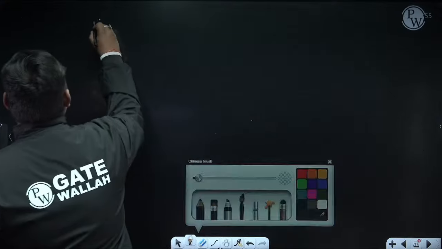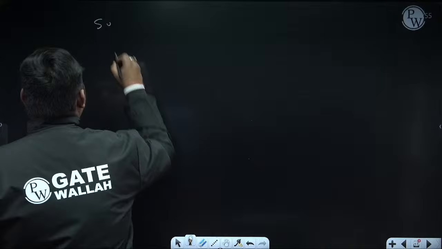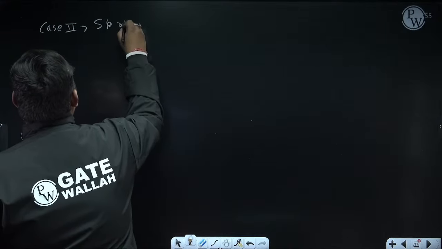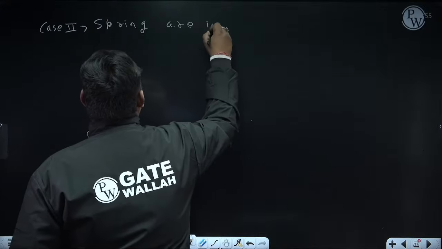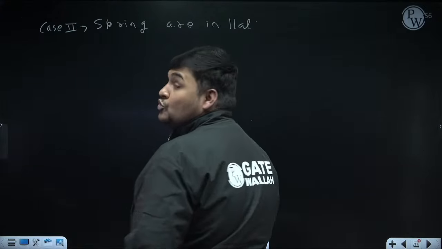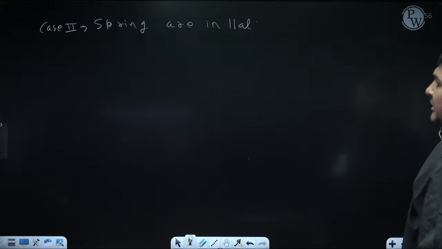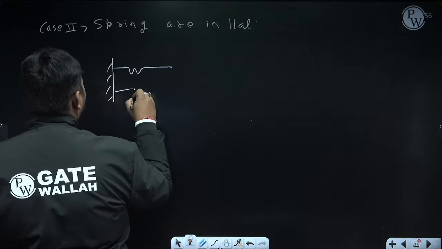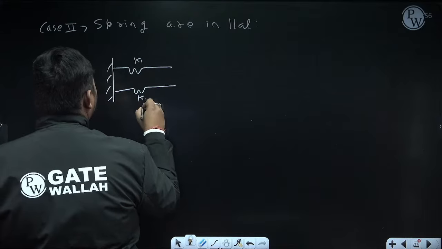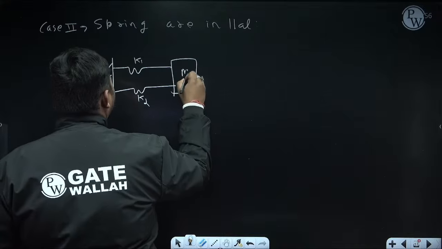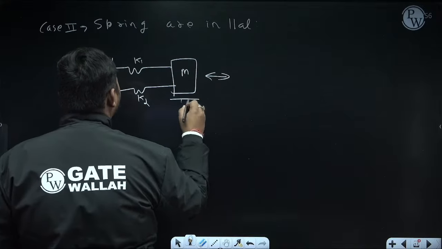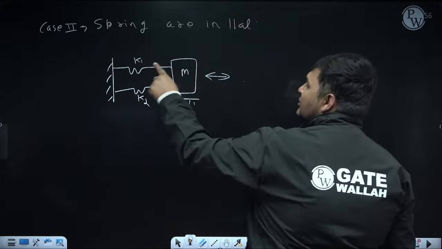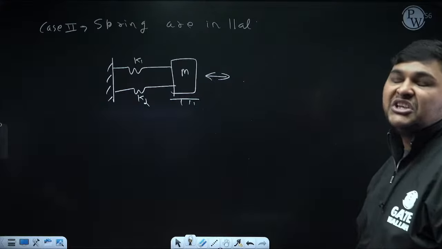Similarly, case 2, when springs are in parallel. How will you come to know springs are in parallel? Again through the diagram. Remember two types of diagram for parallel arrangement. One is like this. This is a spring whose stiffness is K1, this one's stiffness is K2. With this point mass M is attached and it is vibrating like this. If springs are directly connected to the mass and the mass is vibrating in the direction in which the springs are aligned, you can always use series and parallel arrangement.